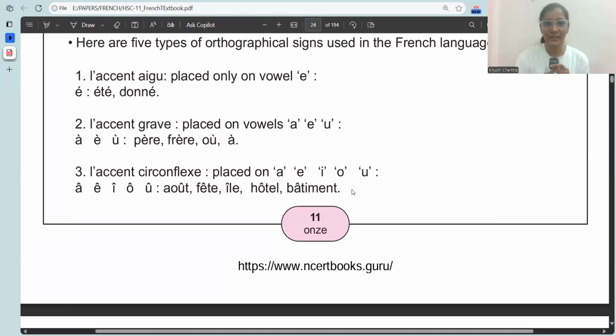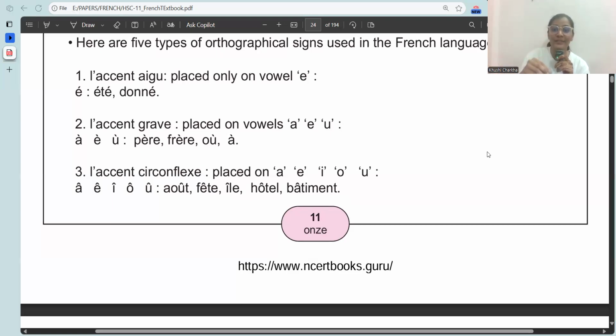The third one is l'accent circonflexe. Circonflexe is like a cap, topi. Circumflex, it is placed on A, E, I, O, U. It is placed on all the vowels.